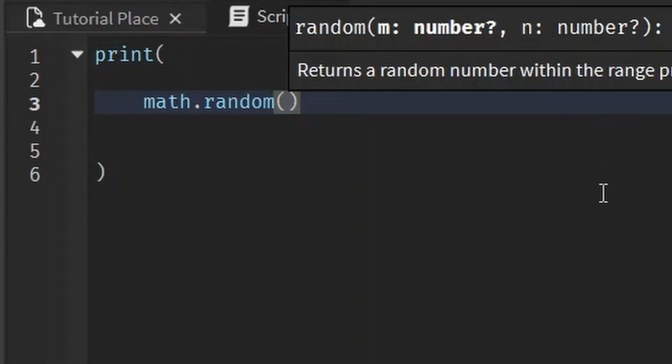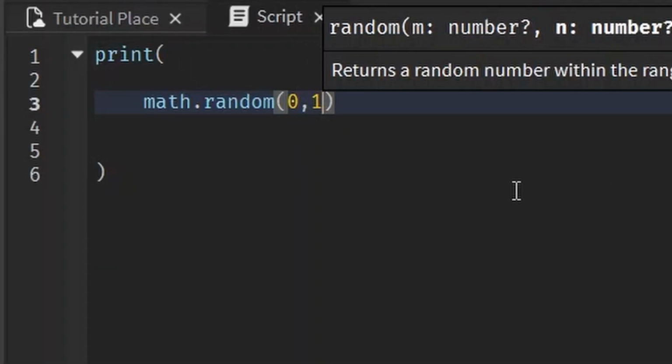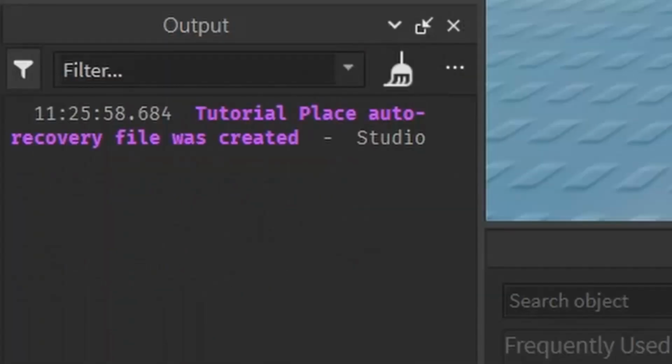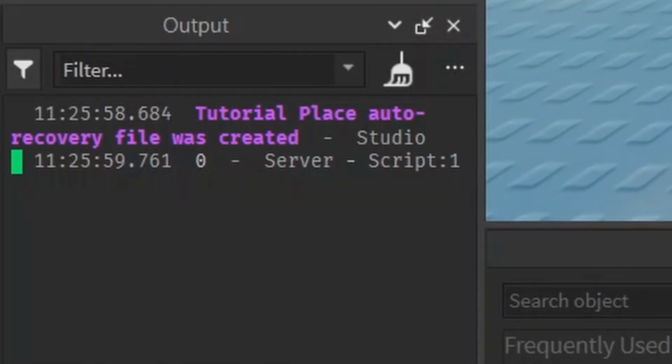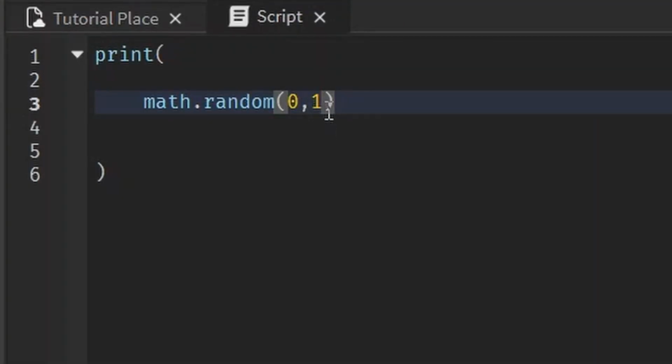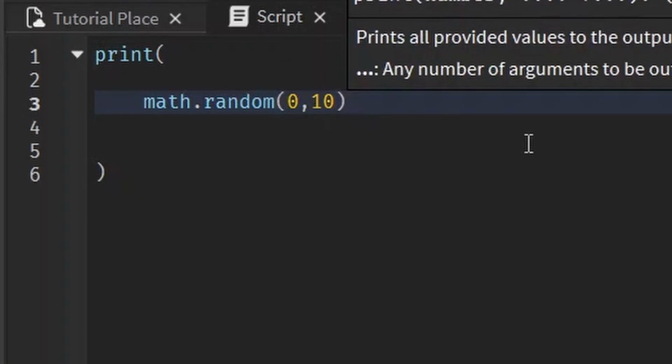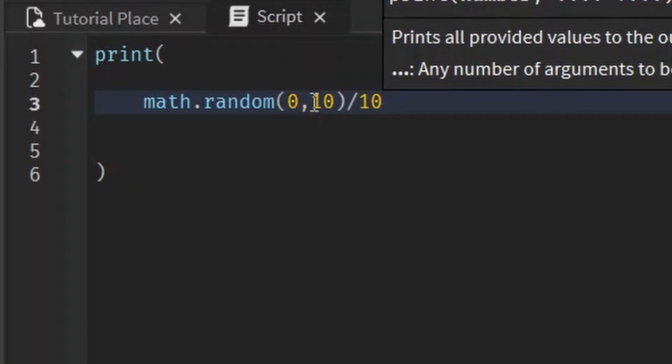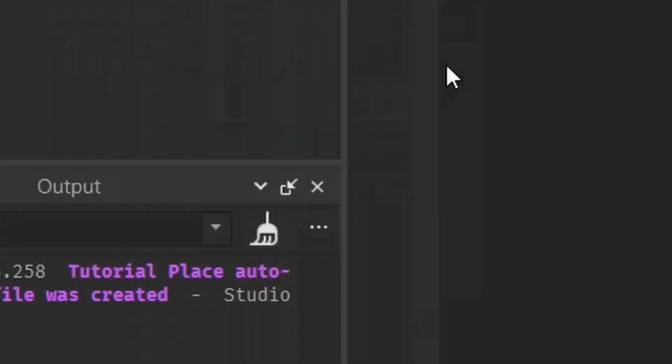Let's say you want a random number between 0 and 1. You can't really get a decimal because it only prints out whole numbers. But what you can do is ask it for a random value 0 to 10 and then divide it by 10. Like let's say we get 9. 9 divided by 10 is 0.9. So that'll give us a decimal rounded to the nearest 10th place.